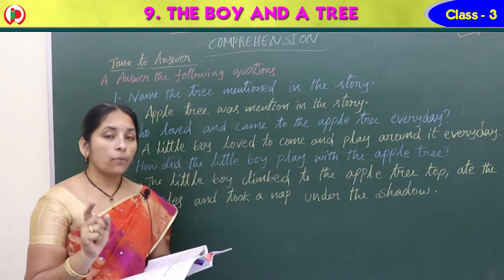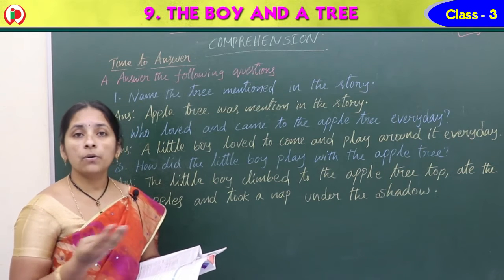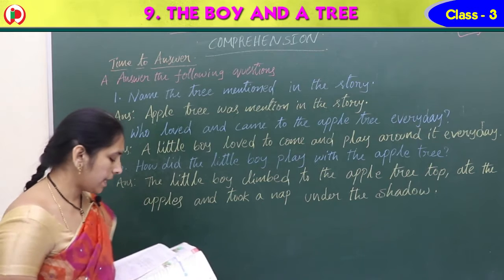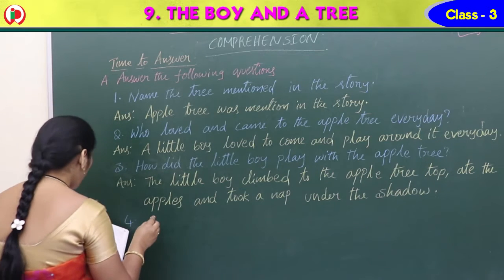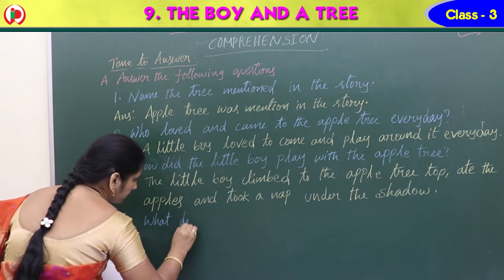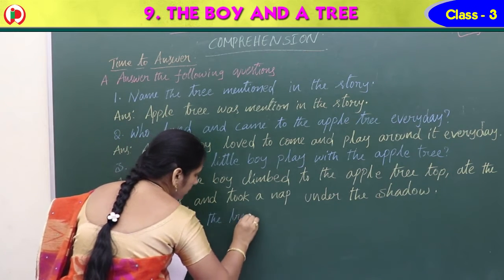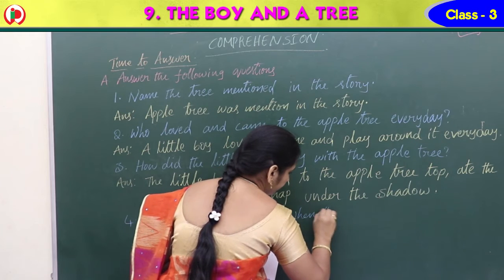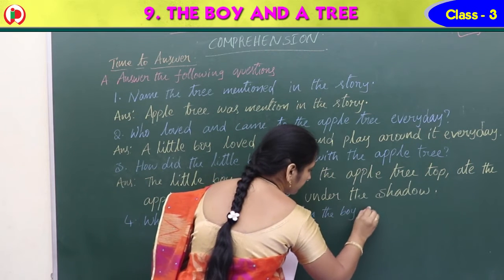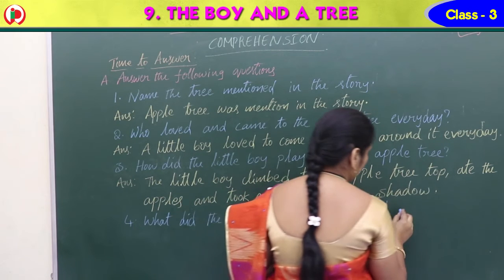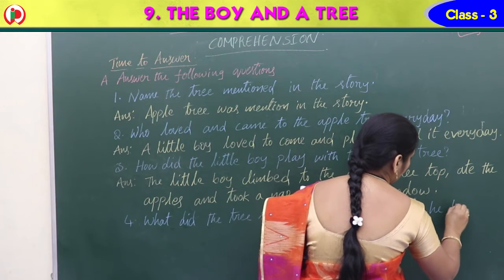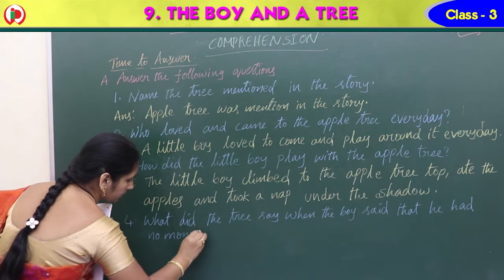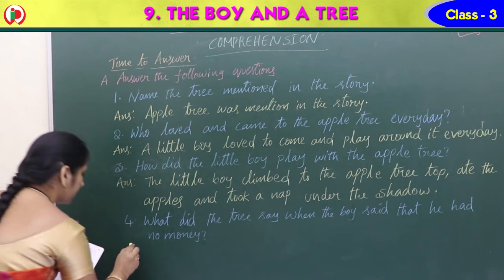The boy said, no money with me. Can you give money? What did it say? Yes, take all my apples and sell them and get the money. So write the question first. Fourth question: What did the tree say when the boy said that he had no money? So write the answer for this.